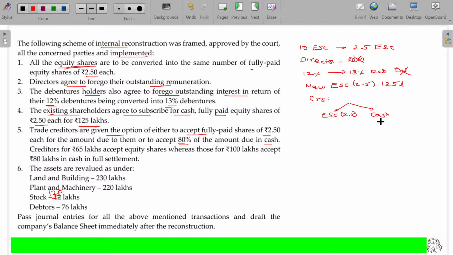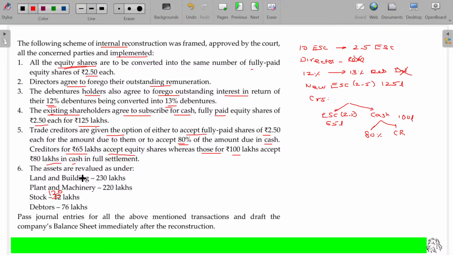If they want to take up cash, we'll settle only 80%, balance goes to capital reduction. In case of equity share capital, we'll convert equivalent value in equity shares. Creditors for 65 lakhs accept equity shares, whereas those of 100 lakhs accept 80 lakhs cash. For 100 lakhs, as per the terms of agreement, if you want to get the cash, you will get only 80%. Balance 20% you have to forgo.